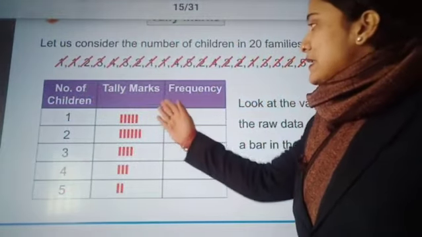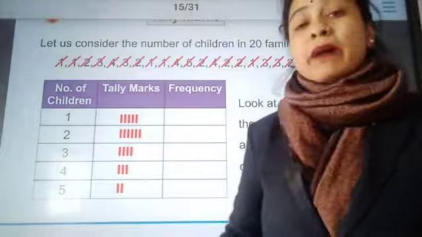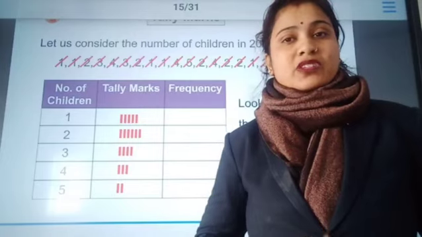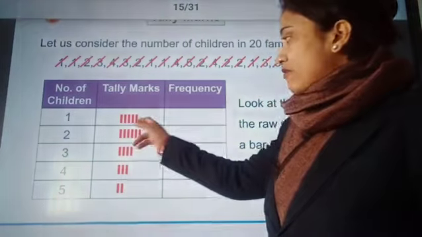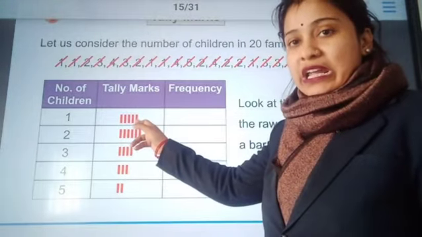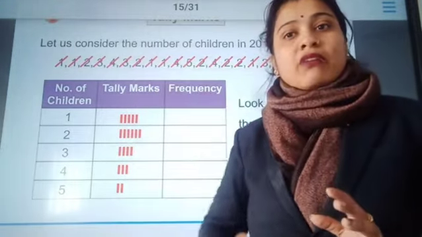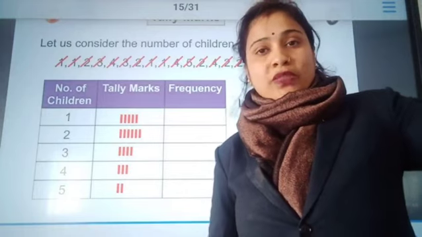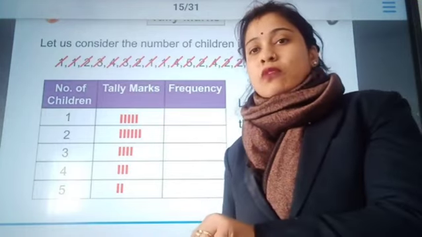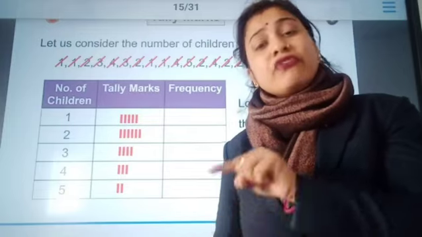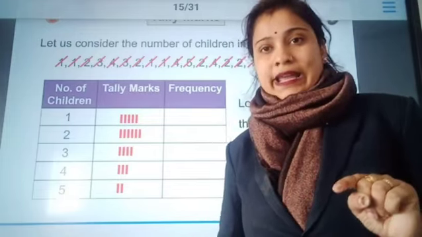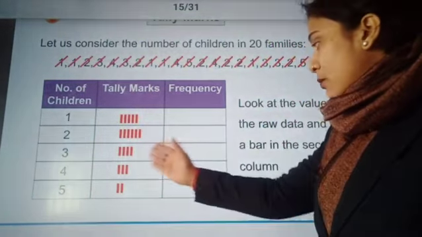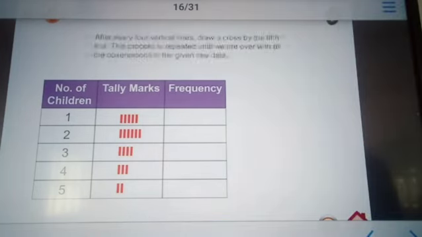Now, by looking at the tally marks, we can write the respective frequency by counting the number of vertical lines. A tally mark is usually represented by vertical lines. Here you can see each observation is represented in the form of a vertical line. In one more way, the fifth line can be drawn joining the top of the first line to the bottom of the fourth line, so the fifth line can be made as a slant line also. Here we have the respective frequencies. By counting the number of lines, we can find the respective frequencies.